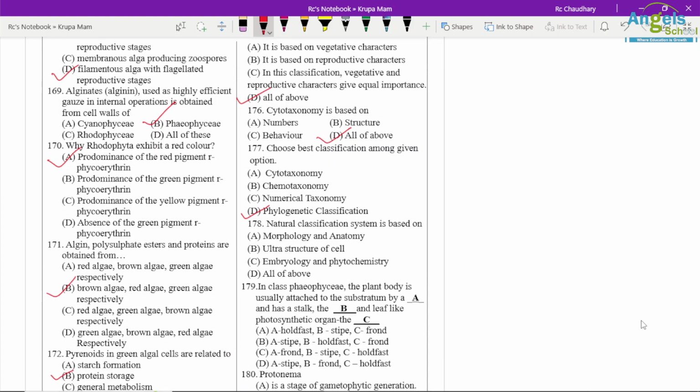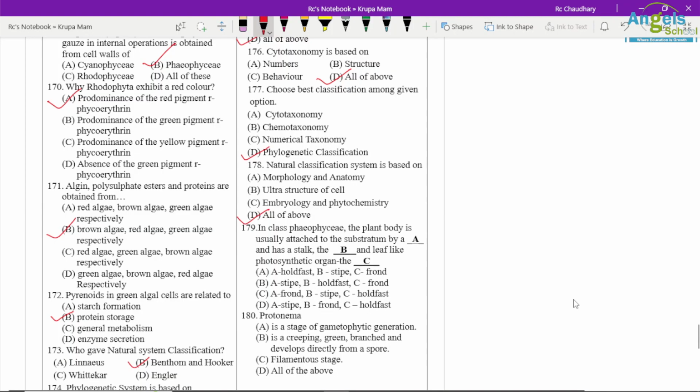178. Natural system classification is based on morphology and anatomy, ultrastructure, embryology and phytochemistry. Again all of the above option. In the class Phaeophyceae, the plant body is usually attached to a substratum by a holdfast.